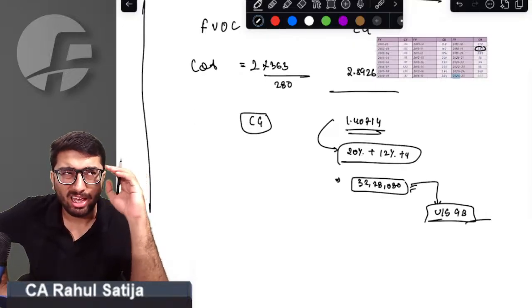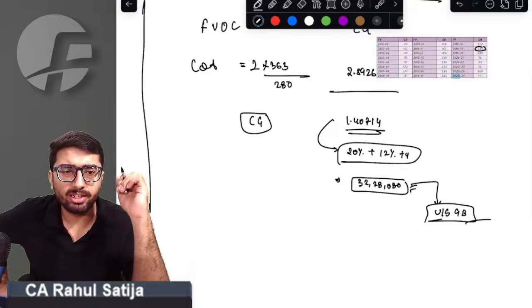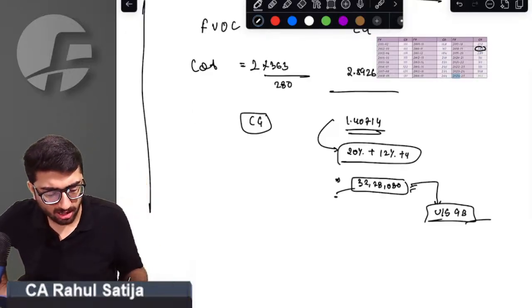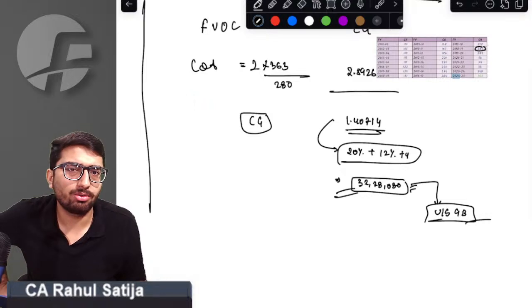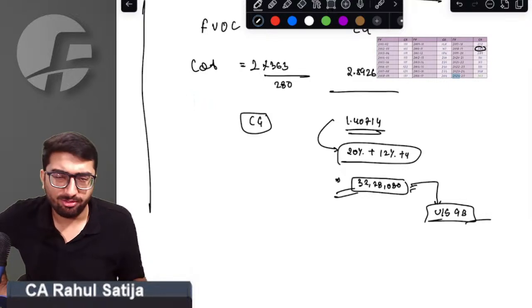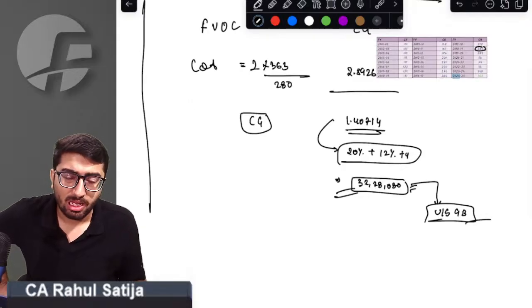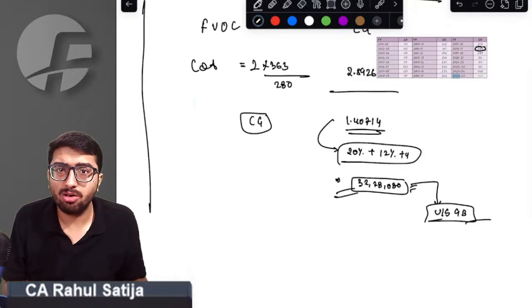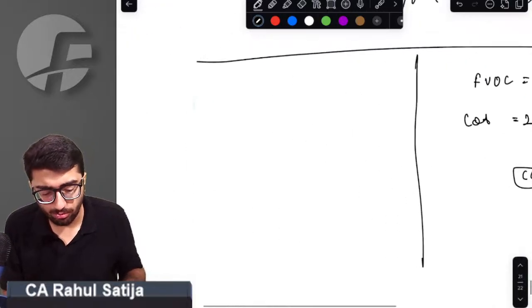Sir, if this asset would have been sold to an outsider, then this was the amount of capital gain. This was the requisite amount of capital gain tax under section 112 required to be paid by the firm, by the partners. Sir, government wants us to think beyond that. Sir, what government wants to think?